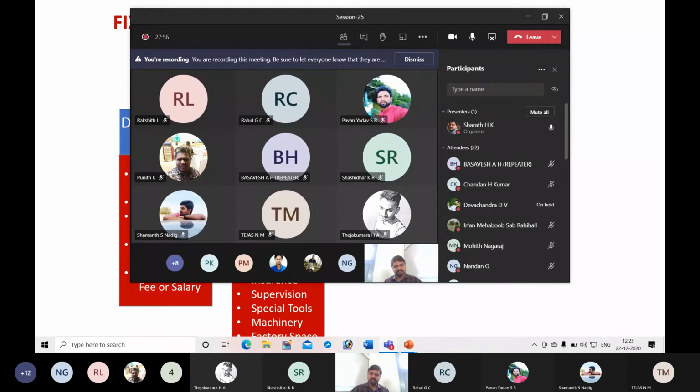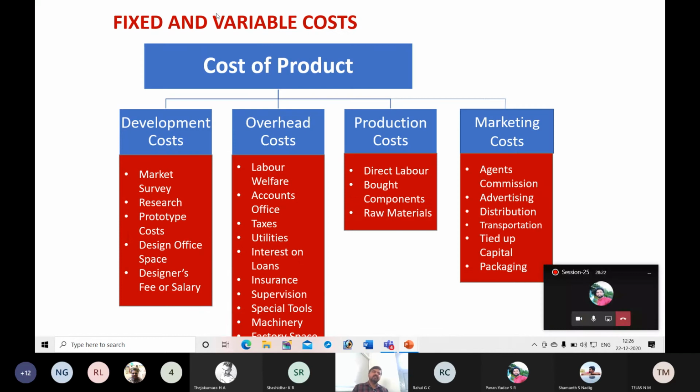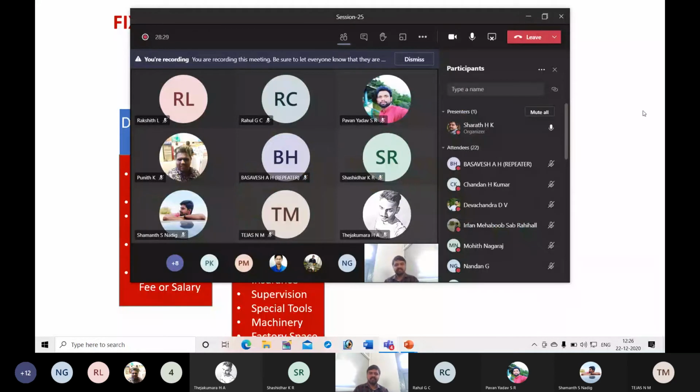what is the cost of the product? To that cost you are going to add profit and you will fix the MRP or selling price. So the first thing is you have to make an estimate of the cost. If you are producing any product, what is the cost? Then to that cost you have to add profit, then fix the selling price. Here when we are discussing cost, we will consider two types of costs, fixed and variable cost. What is the difference between fixed and variable cost?